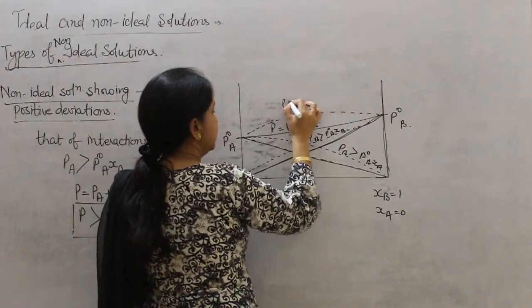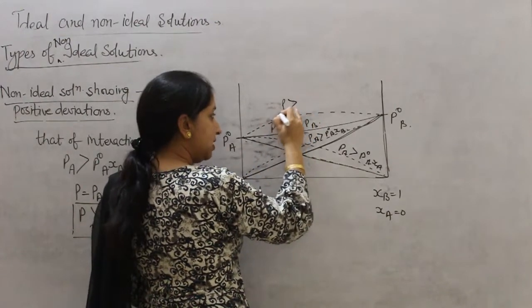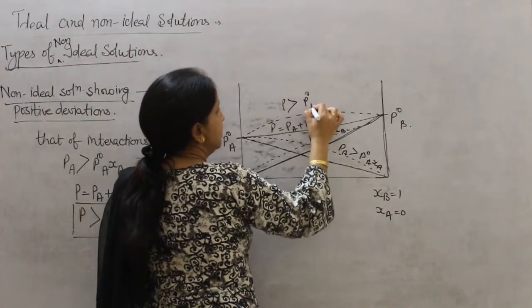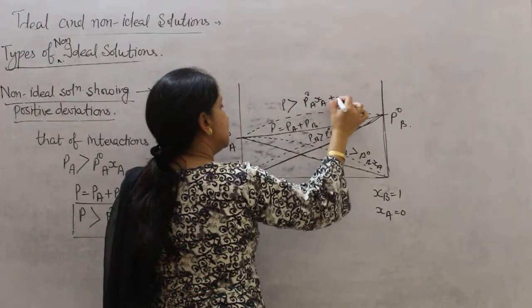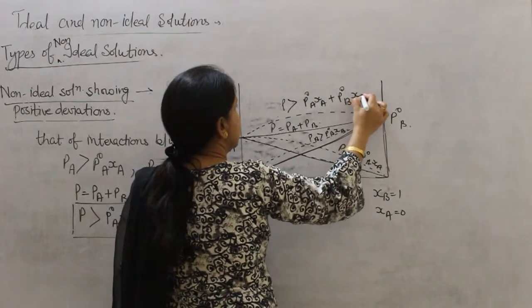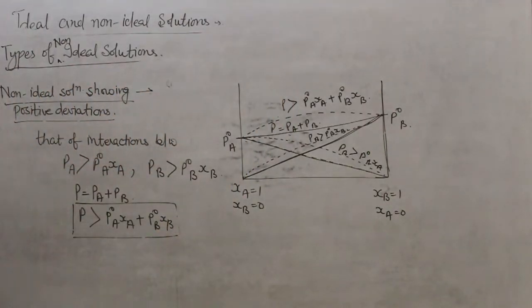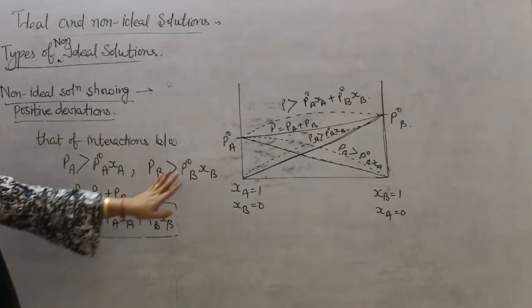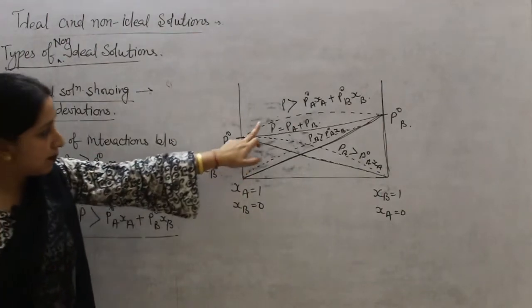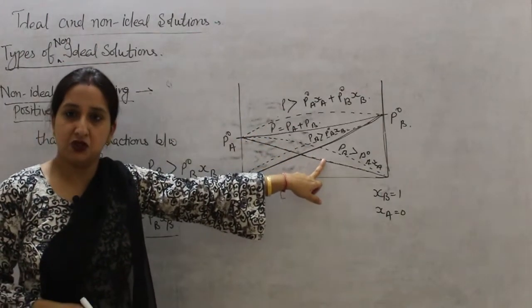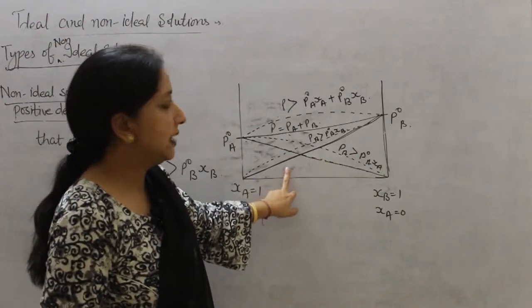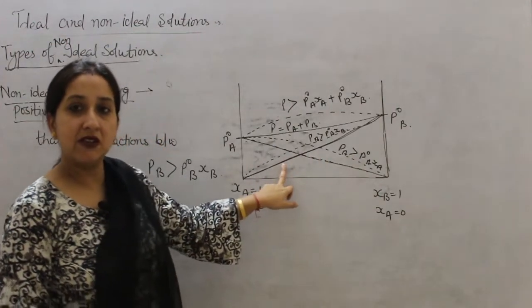So this is total vapor pressure. P will be greater than the sum of P naught A XA plus P naught B XB. So this is the graph for the non-ideal solutions showing positive deviations. Upper curve, dotted curve shows the graph for the non-ideal solutions showing positive deviations.